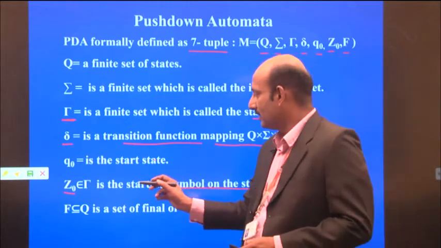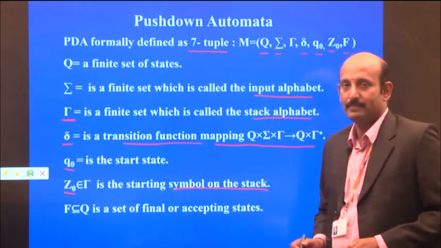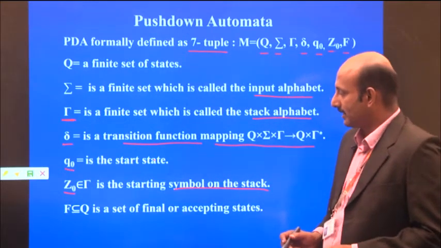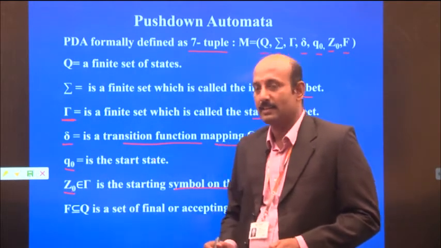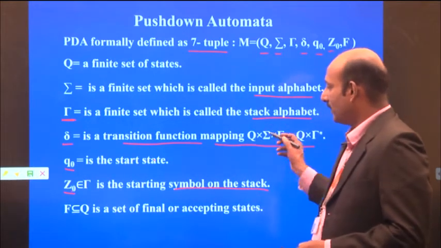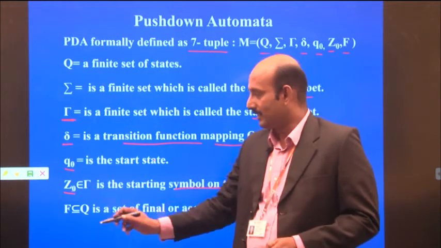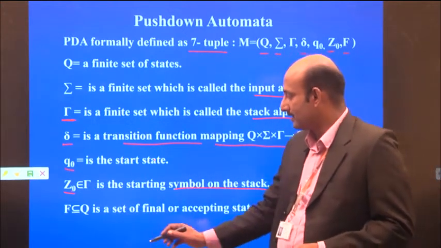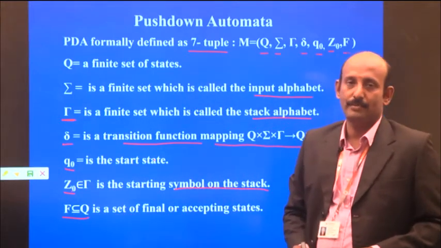Next, Q naught is the starting state. And Z naught belongs to the stack alphabet, so the starting symbol on the stack is Z naught or Z. And F is a subset of the states Q, where F is nothing but the final state.